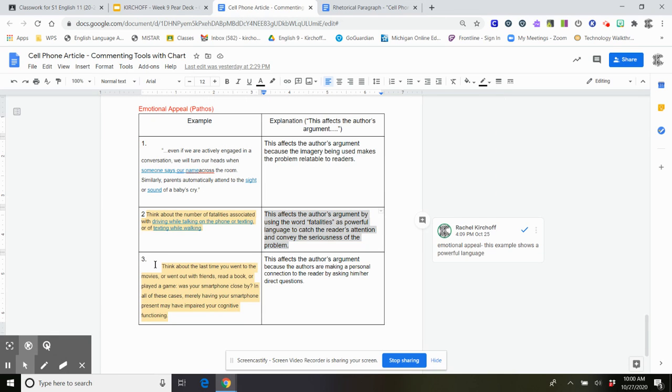So this is my quote. Think about the last time you went to the movies or went out with friends, read a book, or played a game. Was your smartphone close by? In all of these cases, merely having your smartphone present may have impaired your cognitive functioning. So I'm going to highlight that, copy it so I can paste it in.